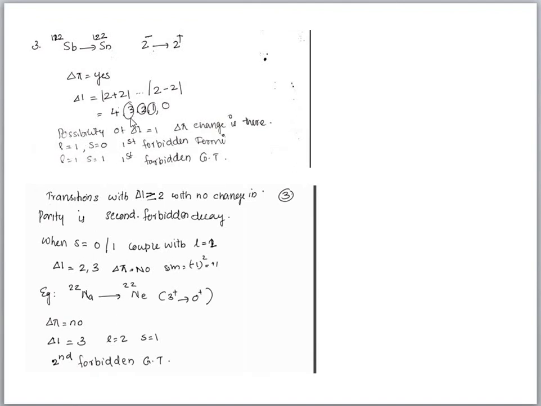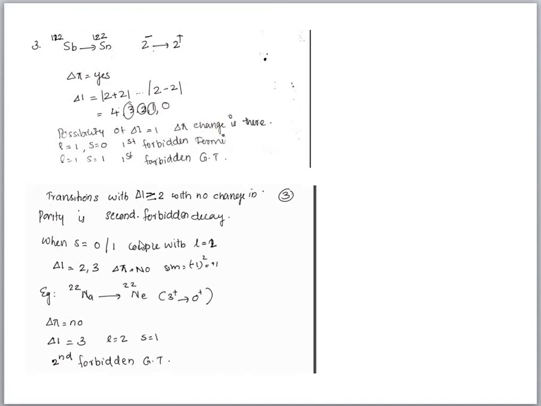So it is possible, and let us check for L is equal to 1, S is equal to 1, that is first forbidden Gamow-Teller. This L plus S is equal to 2. It is also possible. So these two are possible. Let us say that it is a first forbidden transition. To find out whether it is Fermi or Gamow-Teller is up to the reaction, so we cannot predict it by the selection rule. Okay, so we can say that this is a first forbidden reaction.